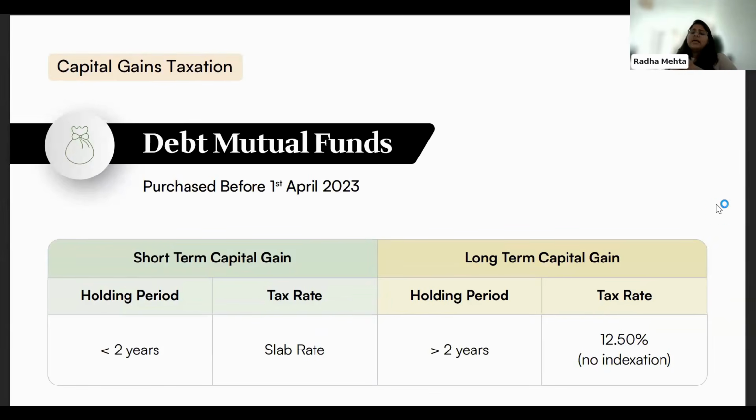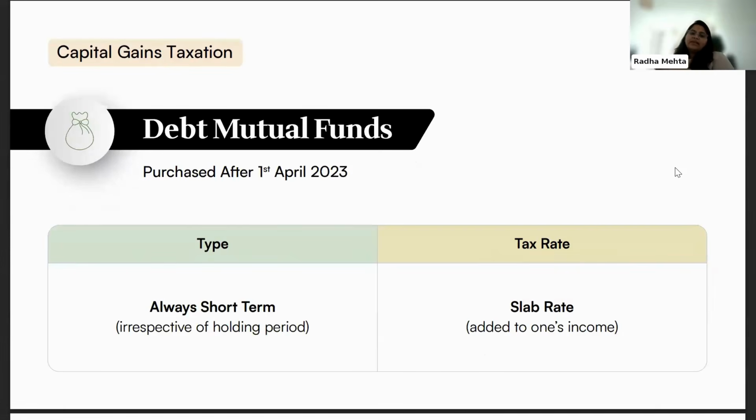If the debt mutual funds are purchased after 1st April 2023, which is the next slide, then there is no benefit of long-term holding provided for these mutual funds. Everything will be classified as short-term, irrespective of when you sell it, whether it is 1 year, 2 years, or 3 years.